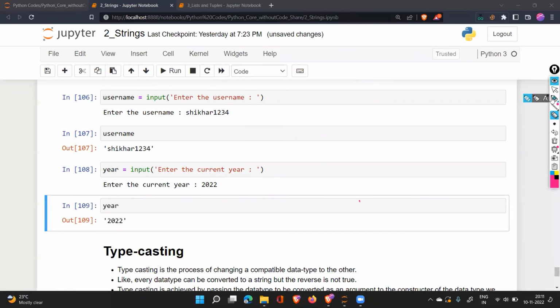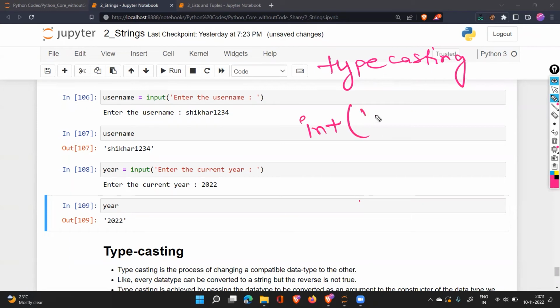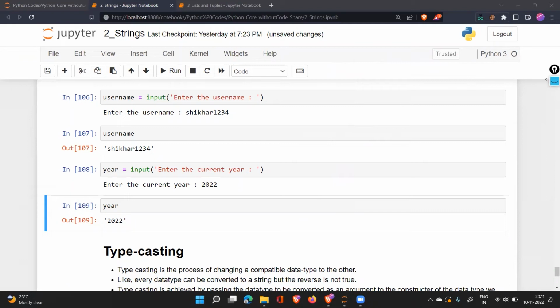We have discussed typecasting, if you remember. What we were doing in that typecasting, we took integer and we said that if I have a text 10 and I say integer, it will give us an integer back by converting this text of 10 to a number. This is the process of typecasting. Now, the main use of this typecasting, you will see here: we are taking an input from the user and this input is taking that as a text.